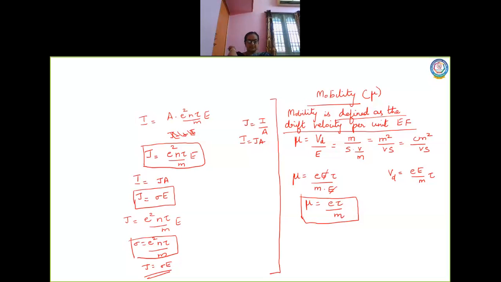Page number 97, drift of electrons and the origin of resistivity. From there you will start, you will complete till mobility. All the derivation part, I want you to do it.